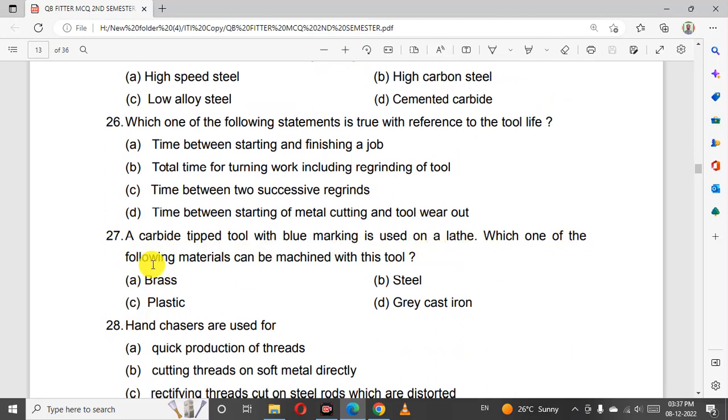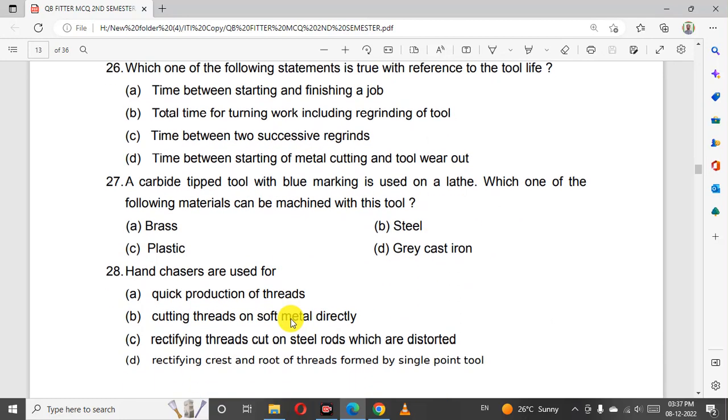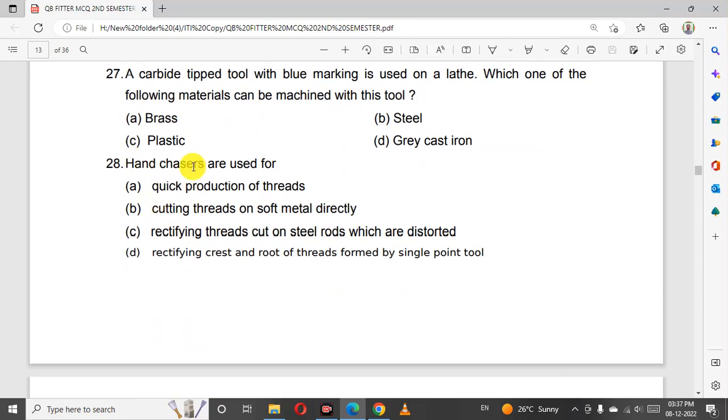Which one of the following materials can be machined with this tool? Steel. Hand chasers are used for rectifying thread cut on the steel rod which is distorted.